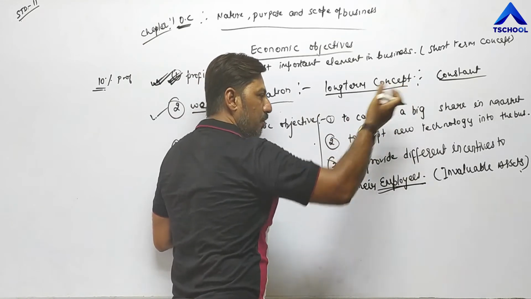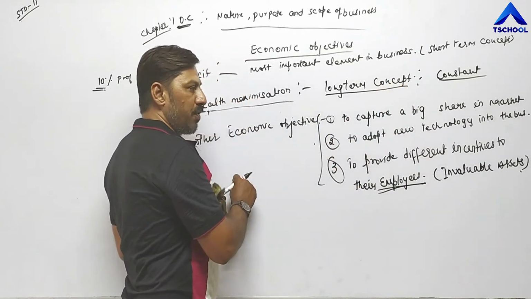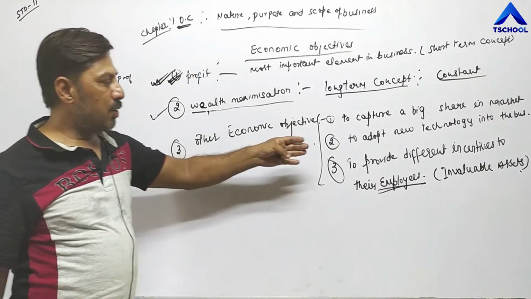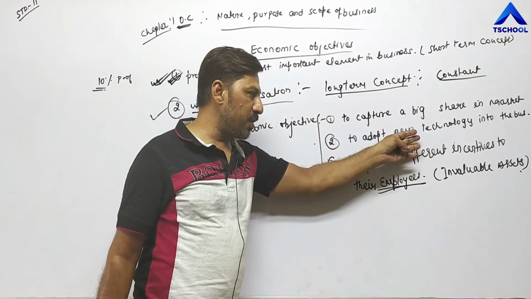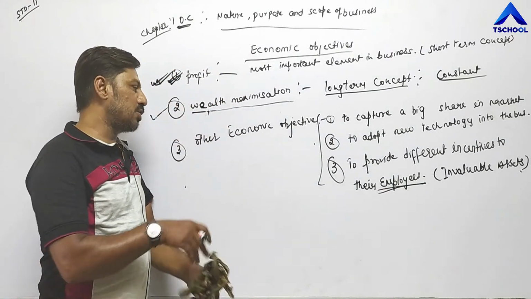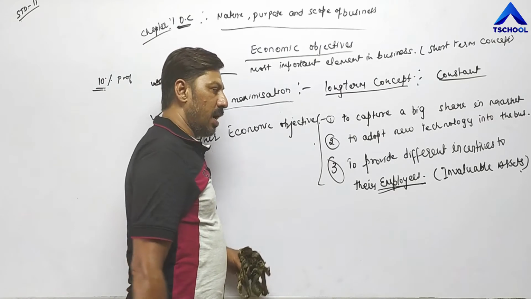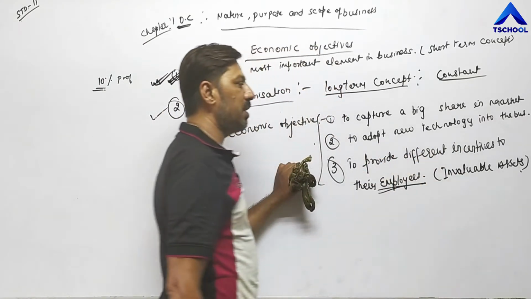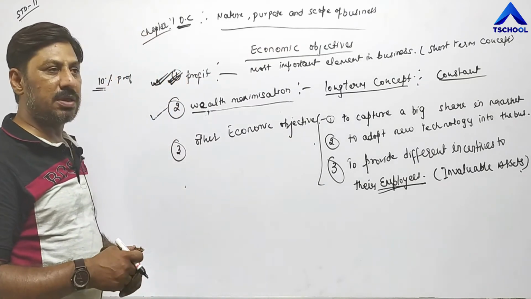So the other economic objectives: to capture a big share in the market, means to increase the number of consumers. How? By providing quality products and services at a reasonable price. Then to adopt new technology. Adoption of new technology is possible only when they have sufficient funds. That's why it is also known as an economic objective. And to provide different incentives to their employees, because they are invaluable assets for the business unit.